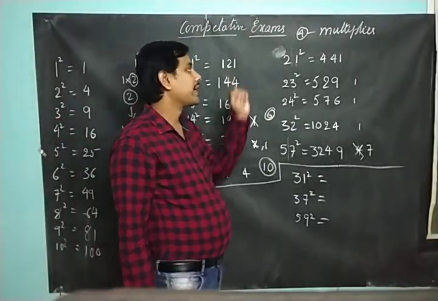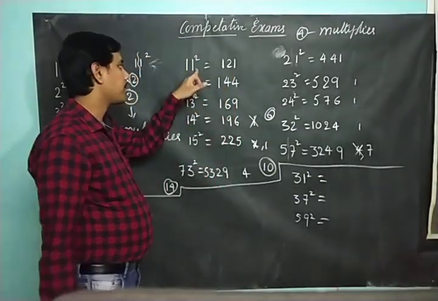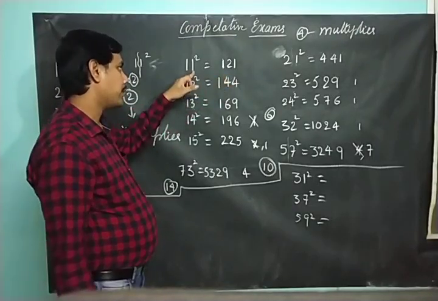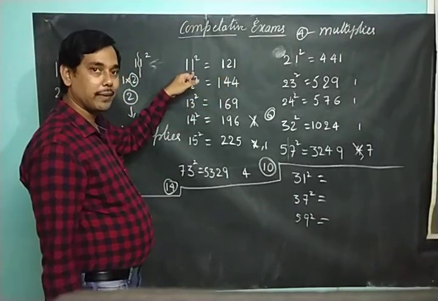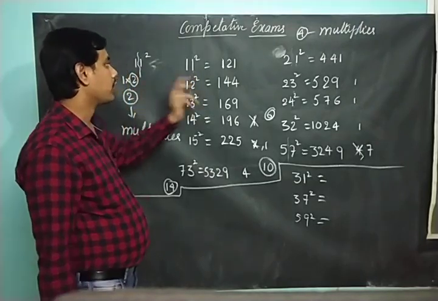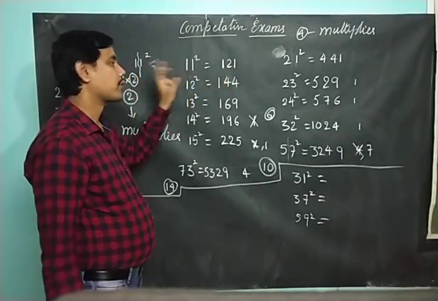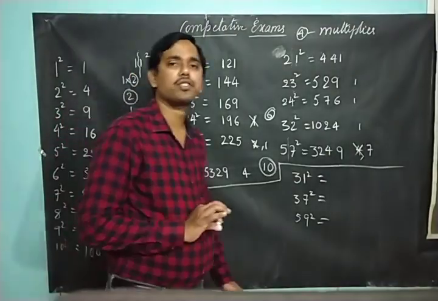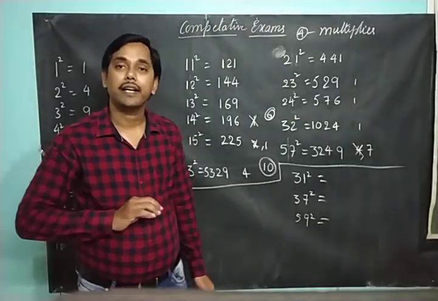Right? So once you get the multiplier, what is the procedure? Square this unit place number. Keep it as it is. Next, multiply this unit place number by the multiplier. Whatever multiplier we have got, keep it in the next. Then square the other number. If you follow this procedure, then definitely you will get the answers.